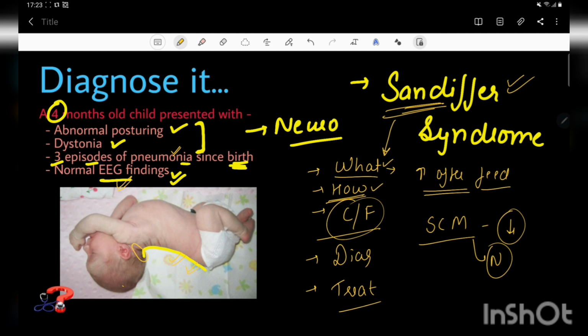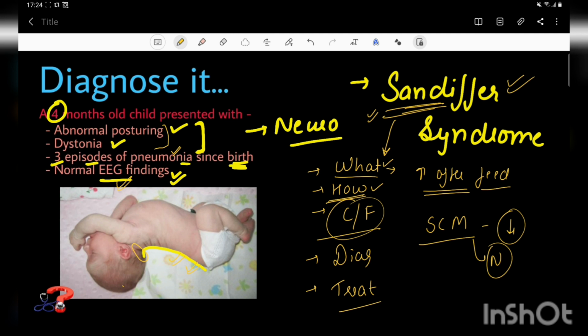First of all, it is a clinical diagnosis, and it should be kept in mind while evaluating the child for this abnormal posturing and dystonia. It can be a manifestation of a neurological case, but Sandifer syndrome should be kept in mind by the diagnosing physician. To diagnose this condition, the clinical manifestations are enough, but firstly we need to rule out other epileptic syndromes by EEG.